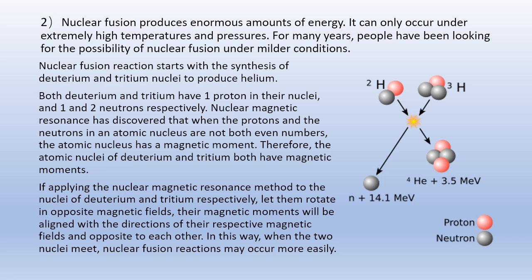Nuclear magnetic resonance has discovered that when the protons and the neutrons in an atomic nucleus are not both even numbers, the atomic nucleus has a magnetic moment. Therefore, the atomic nuclei of deuterium and tritium both have magnetic moments. If applying the nuclear magnetic resonance method to the nuclei of deuterium and tritium respectively, let them rotate in opposite magnetic fields, their magnetic moments will be aligned with the directions of their respective magnetic fields and opposite to each other. In this way, when the 2 nuclei meet, nuclear fusion reactions may occur more easily.